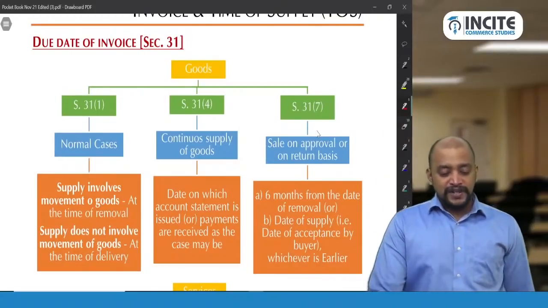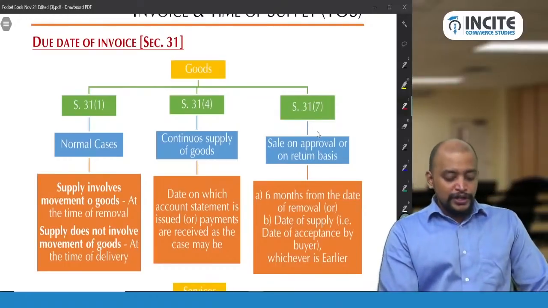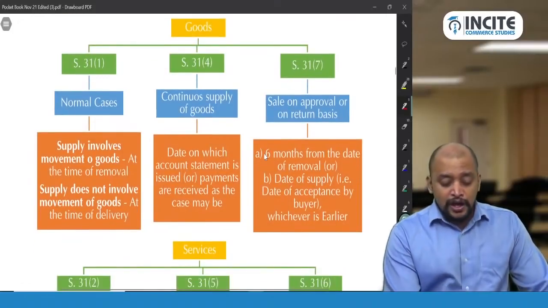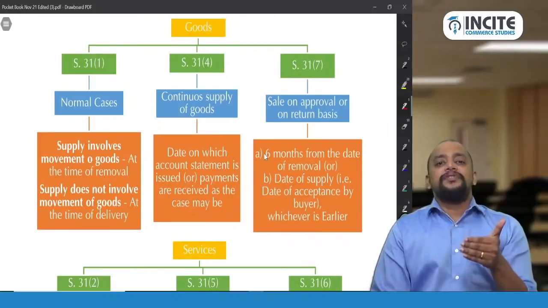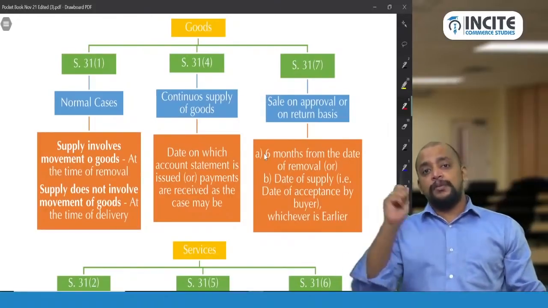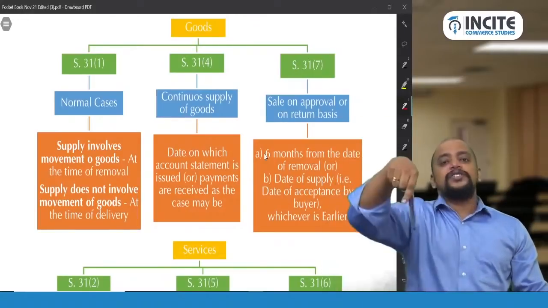So first we discussed continuous supply of goods, section 31 subsection 4. Due date of invoice is the date on which the account statement is issued or payment is received, as the case may be. If the payments are received irrespective of the account statement, that payment received date. If the payment is received based on account statement, the account statement date.